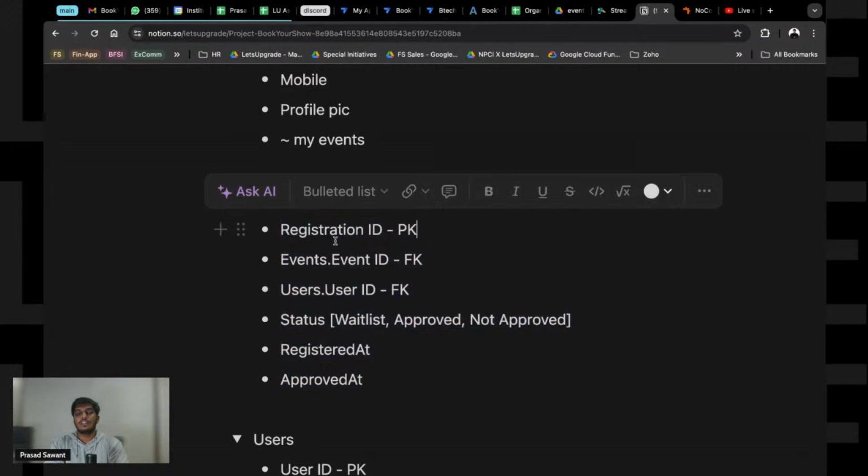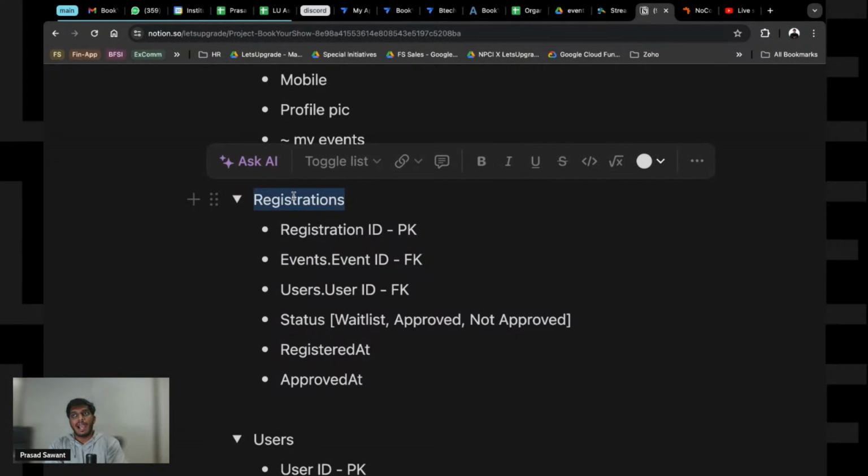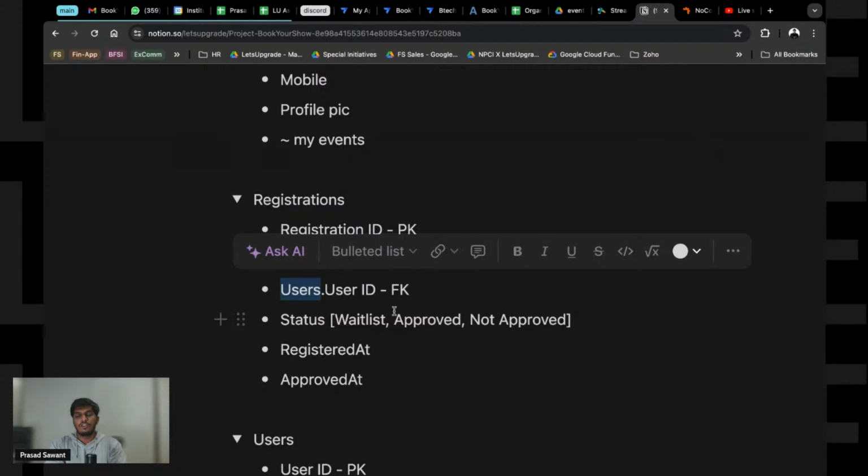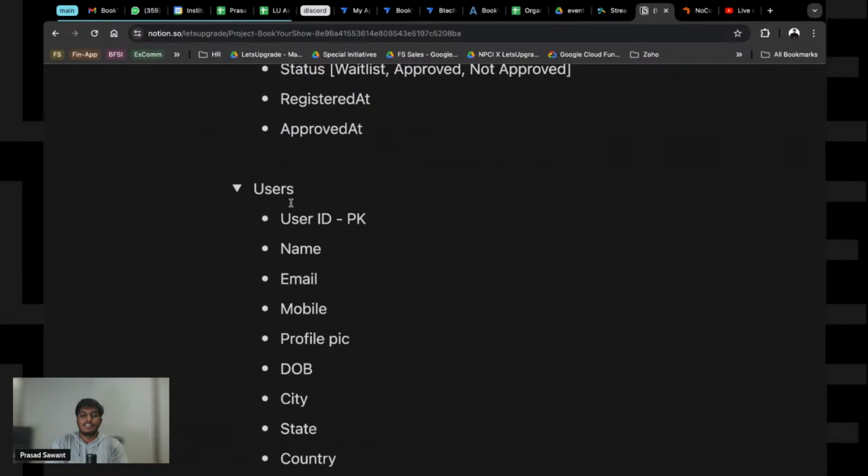So that if some person gets access to this table by some hack or anything, what they are getting in the end is just some IDs, and they are not getting the actual data. We need not put user email and everything here to get a registration. We can just get an ID, and when we want to verify, we will query this user ID in the users table and see the name, email, mobile, whatever we want to see. I hope this is clear.